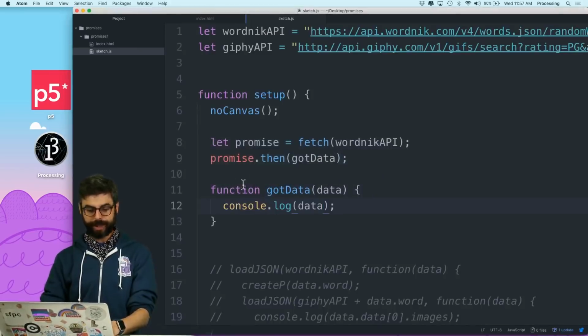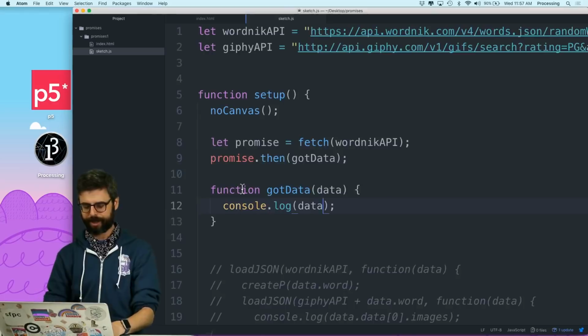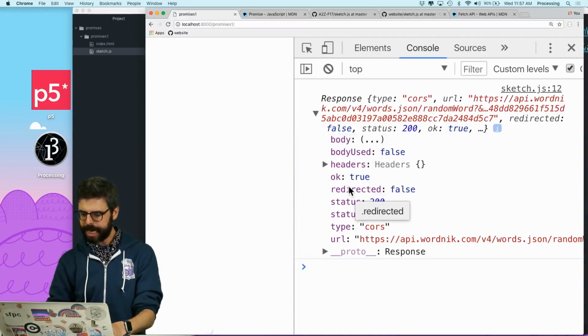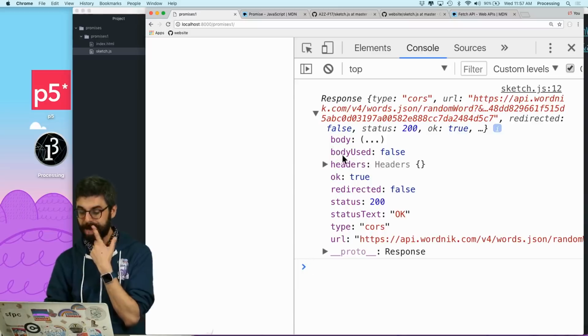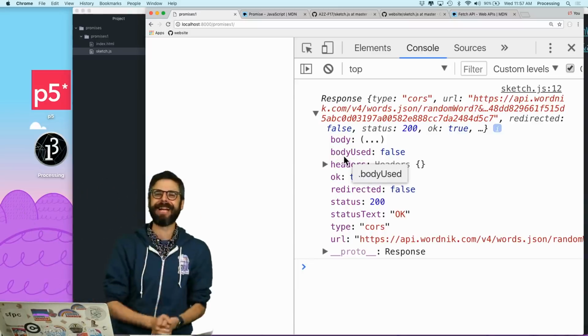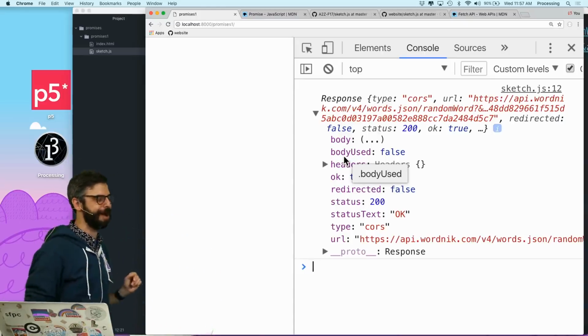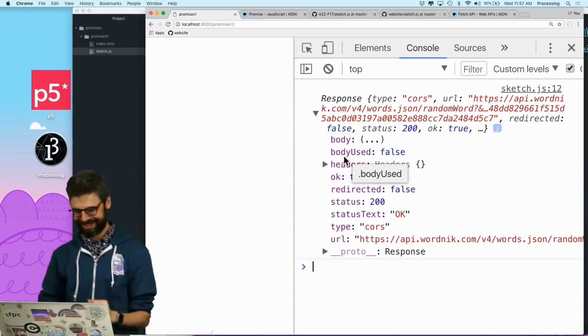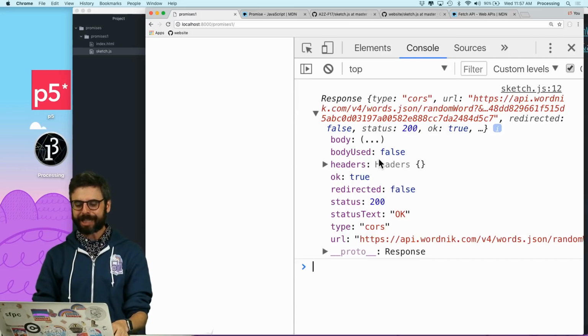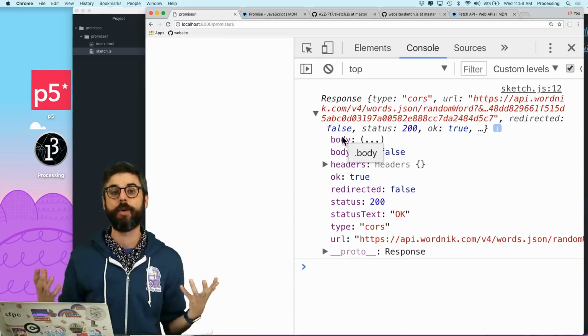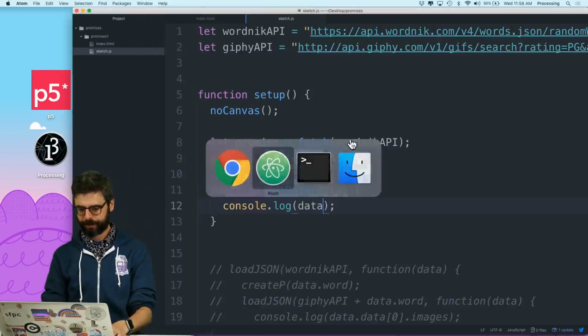Let's run this. And so take a look at this. Looks a little weird. Let's run this now. Oh yeah, I forgot. Oh, this is great. I forgot the fetch function has some weird properties, which is going to cause us a bit of a problem, which is why we need promises. So look at this. You can see I got the results back. But actually, the results have to be converted into a format that I can use.